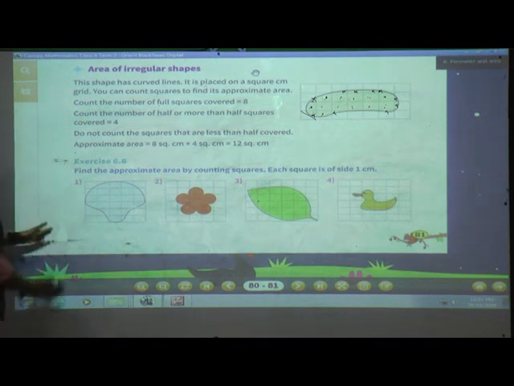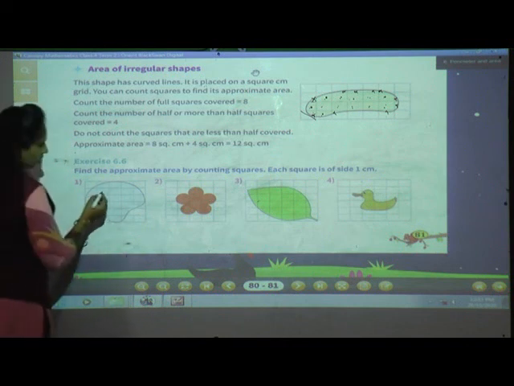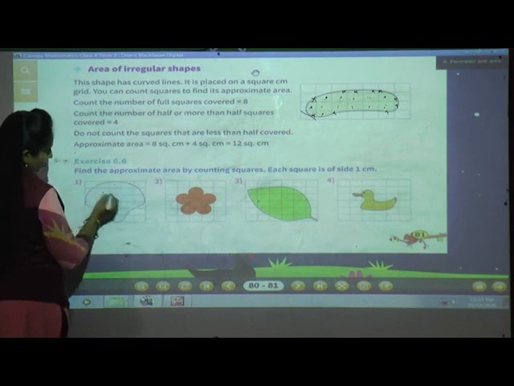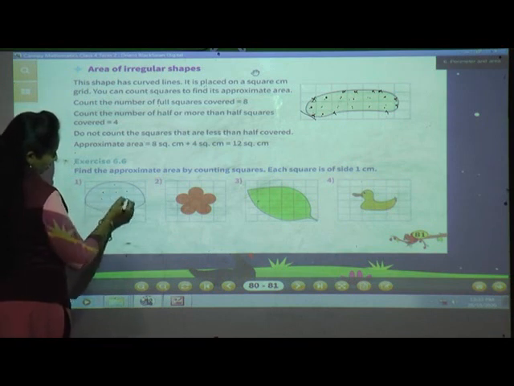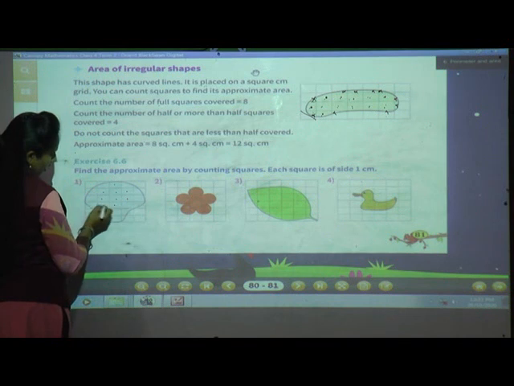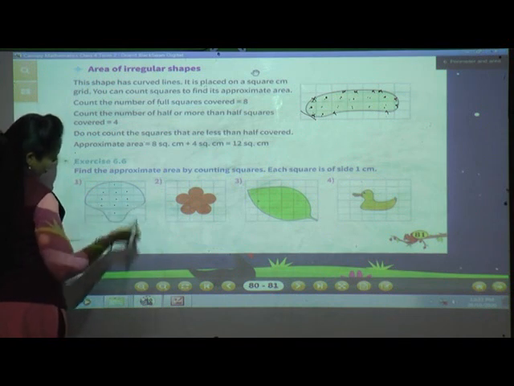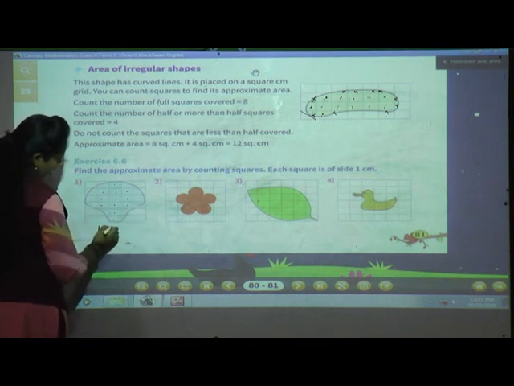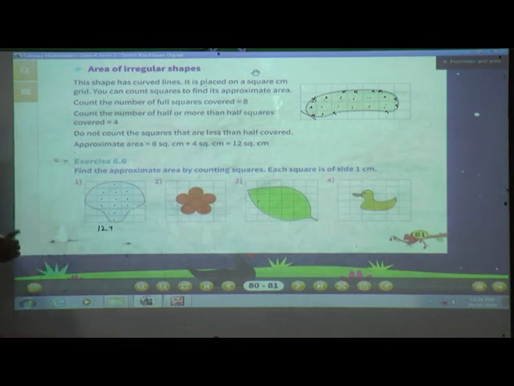Now see, they had given the shape. First we will count the number of full squares covered. Now see, 1, 2, 3, 4, 5, 6, 7, 8, 9, 10, 11 and 12. Now we will count half or more than half covered.